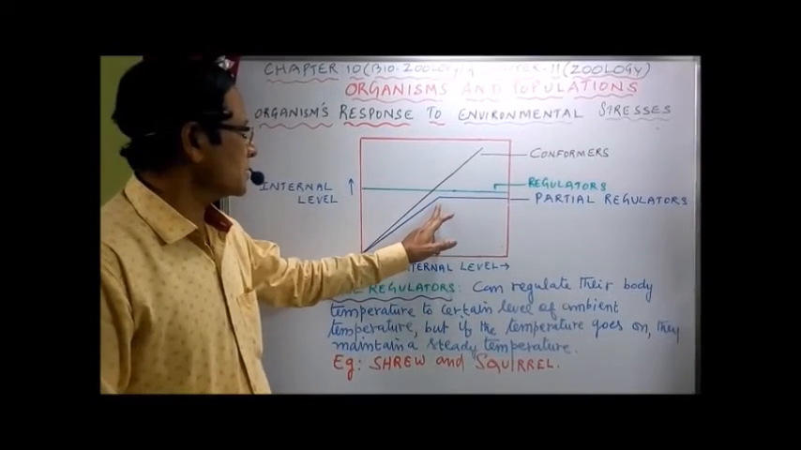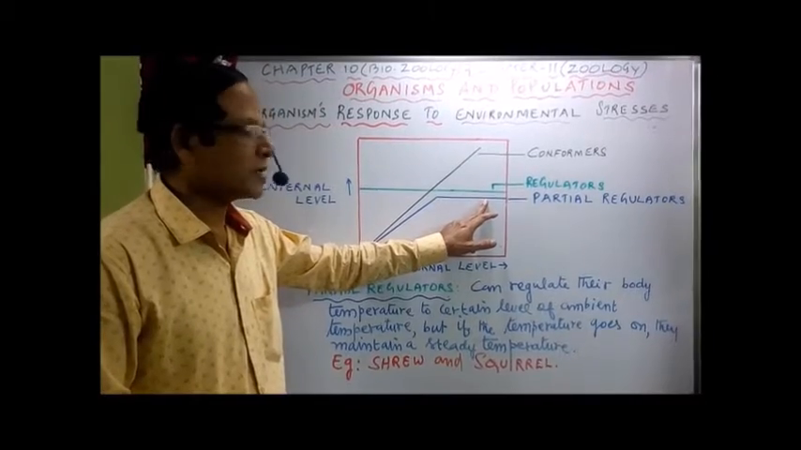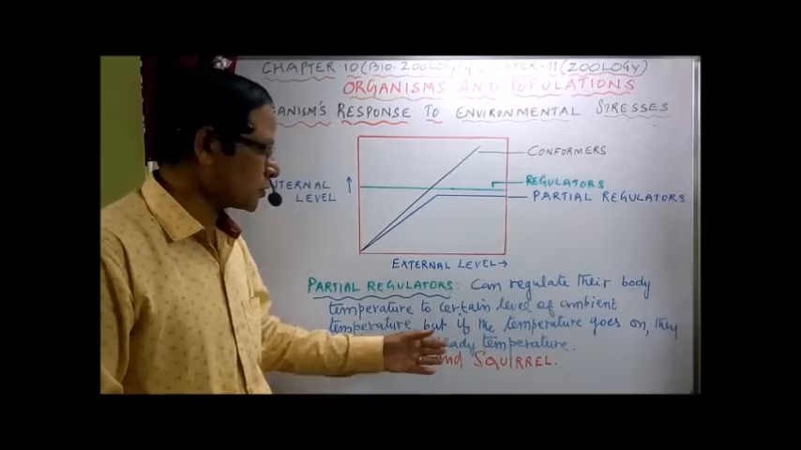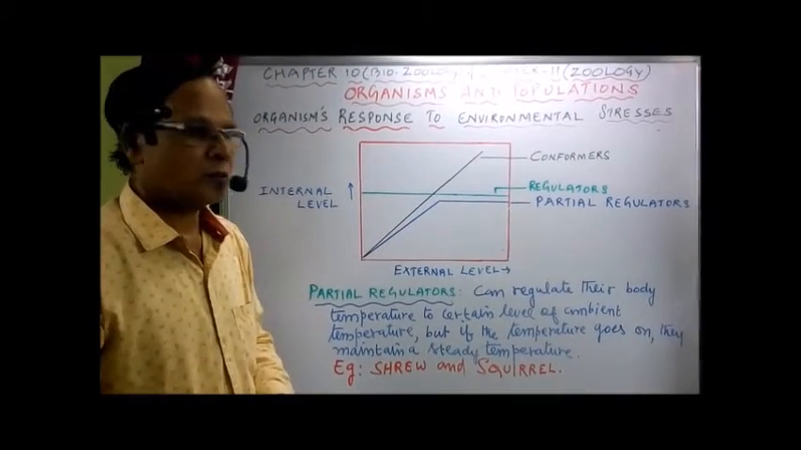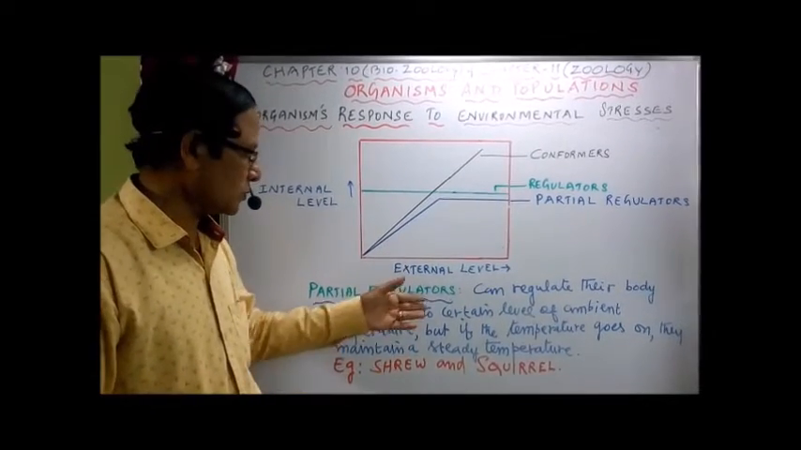Now here the temperature is increasing up to a certain level and then it maintains a steady state, and that is called partial regulators. We have the examples shrew and squirrel, the two mammals, as examples for partial regulators. Okay, we can go through that one. Partial regulators are not there in the book. You go through the notes here.